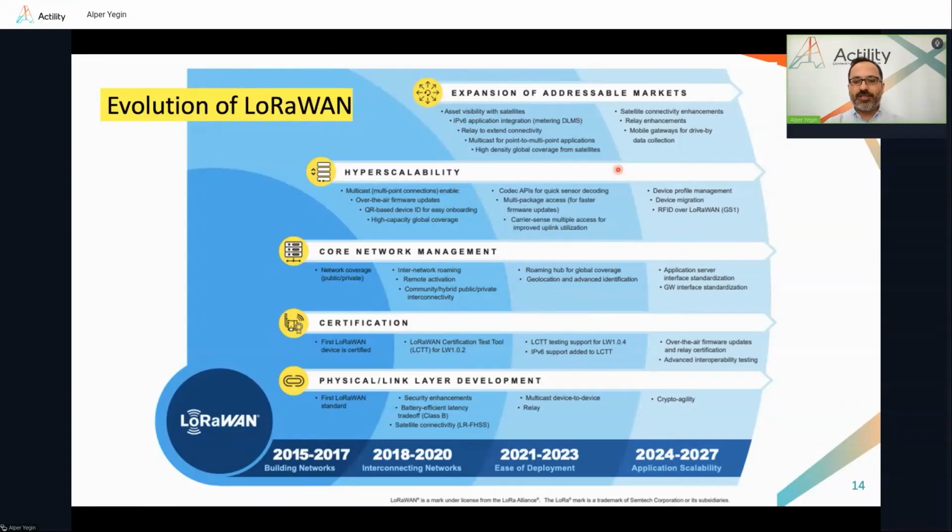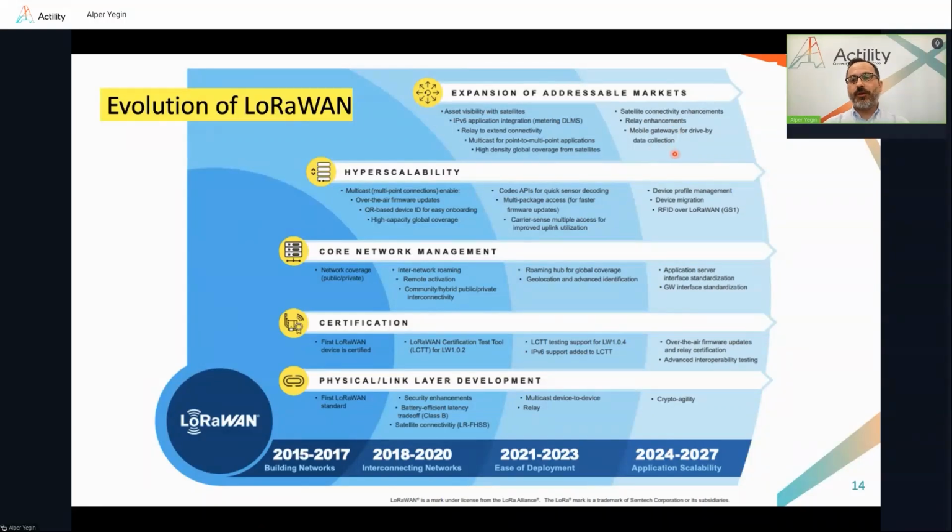And we have numerous other work items that are ongoing to keep evolving this architecture, such as satellite connectivity enhancements. Today, there are already multiple satellite service providers providing connectivity through LEO and GEO satellites. Now, in this new work item, we're looking at further optimizations and also increasing the interoperability space, so these services can work with commercially off-the-shelf products and devices.